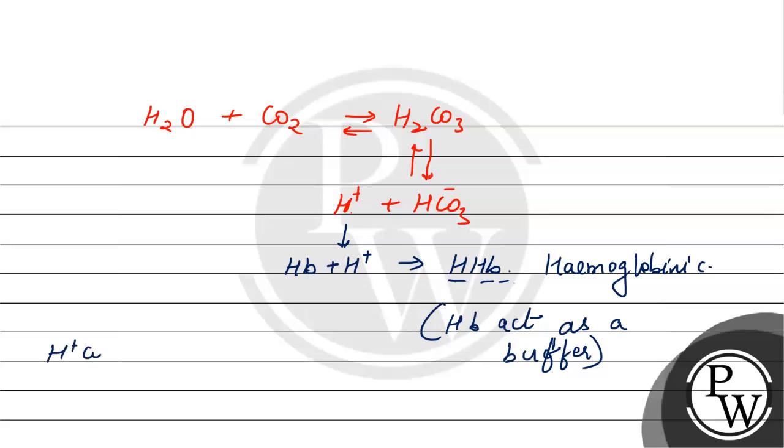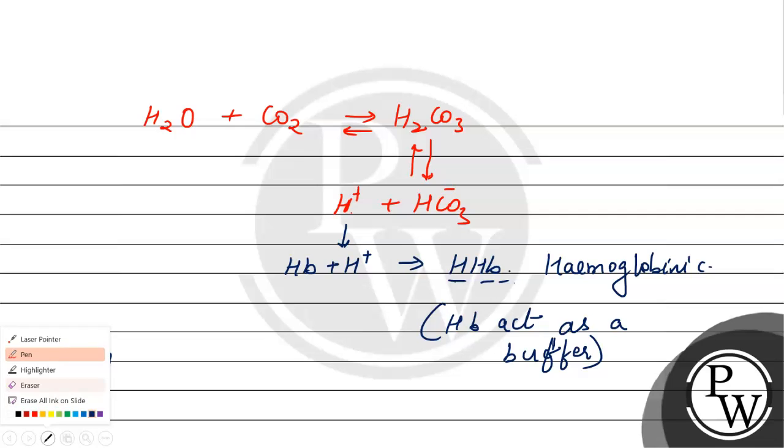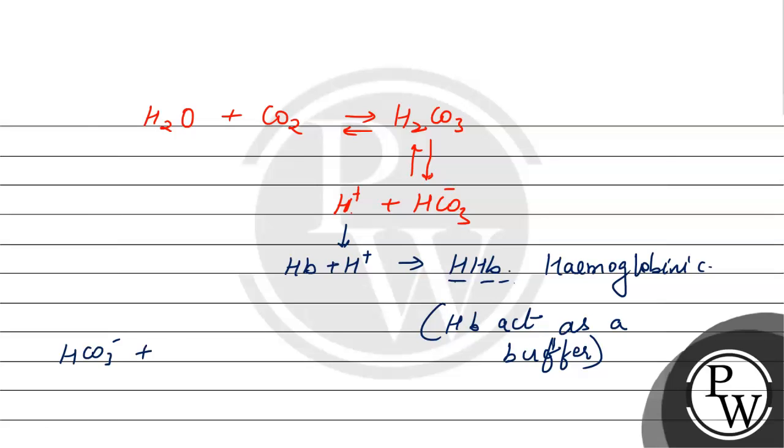And this HCO3 minus combined with another ion like sodium ion or potassium ion and form NaHCO3 or KHCO3. So in this manner, this bicarbonate ion are accepted by the sodium or potassium ion to reduce the basic condition, as well as acidic condition is also reducing with the help of hemoglobin, because here hemoglobin acting as a buffer to reduce the acid. So that is why in the blood neither the acidic condition arises nor too basic condition is arising. So this is the question.